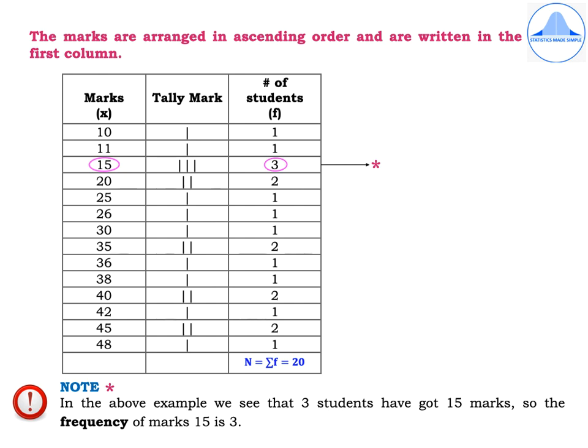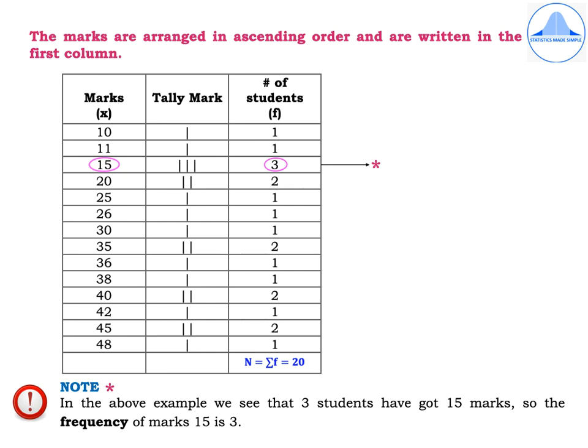If there are 3 tally marks, the frequency will be 3 and so on. So in the third column, the frequencies are 1, 1, 3, 2, 1, 1, 1, 2, 1, 1, 2, 1, 2 and 1.